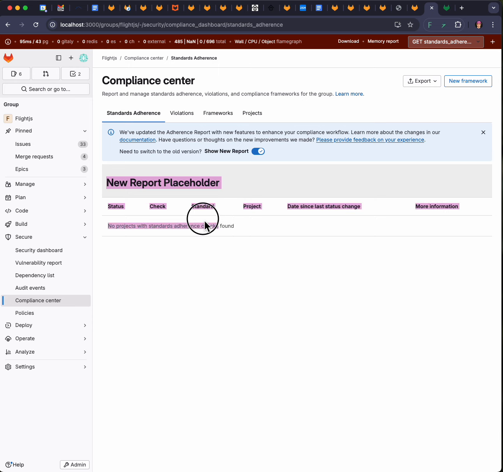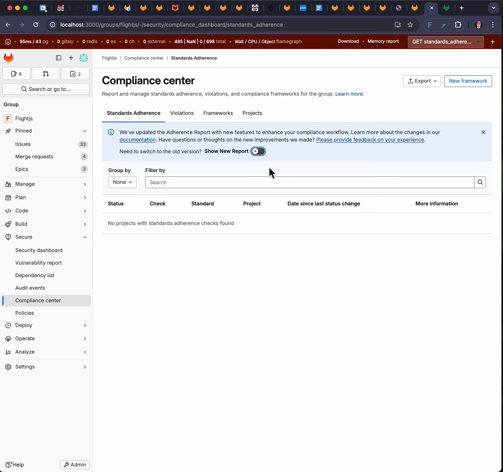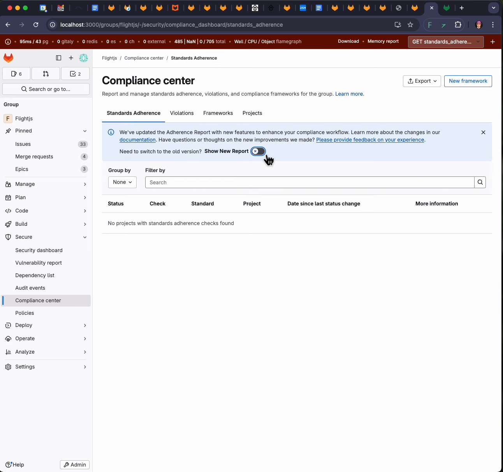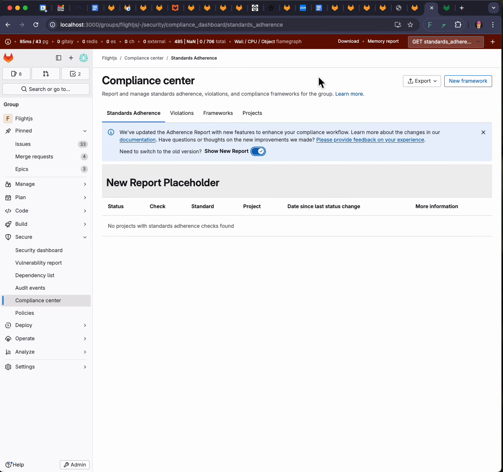I've added this as a placeholder. It's basically just the other report, but it doesn't load anything. And here we can now switch between the old, which is still current, and the to be new standards dashboard. So yeah, that's all that is to this.